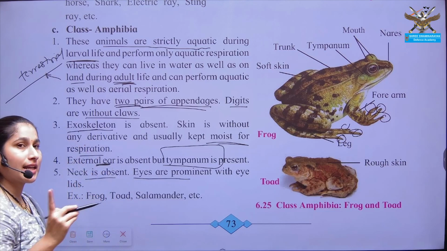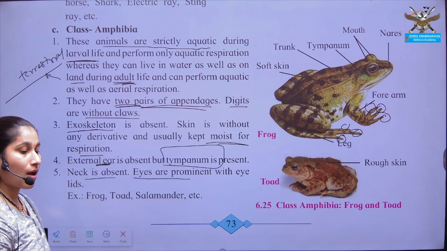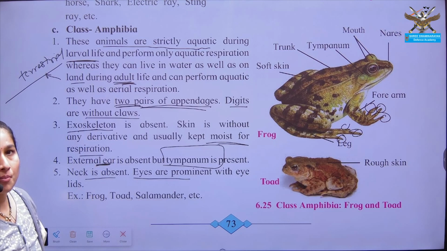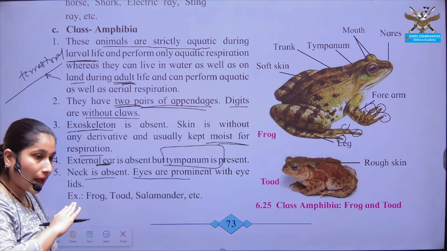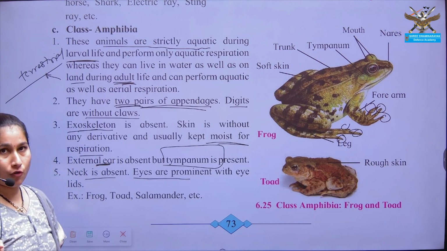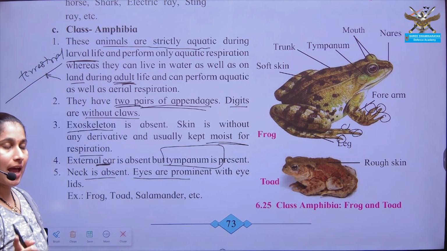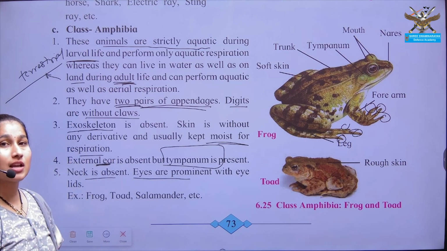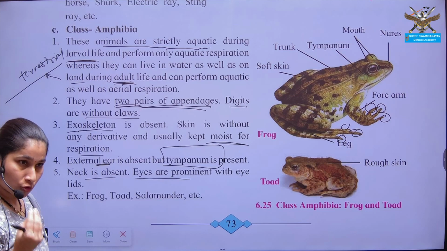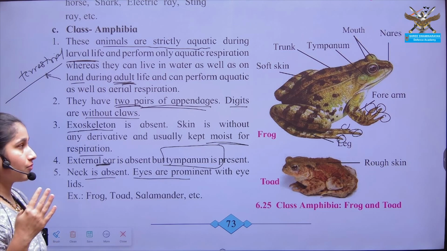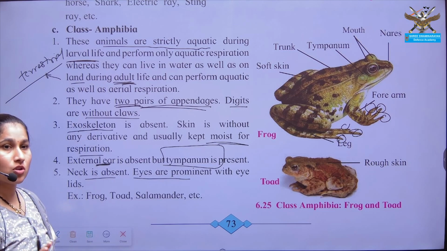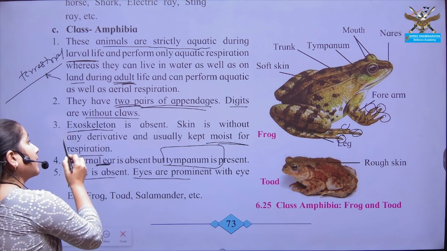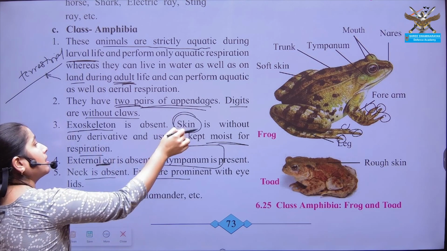Then exoskeleton is absent because they have just started to come on land, so they do not have a complete lung-like structure for the purpose of respiration. They have gills in the earlier stages, and after that the lungs have just started to develop. So that's why for the purpose of respiration, skin also plays an important role.